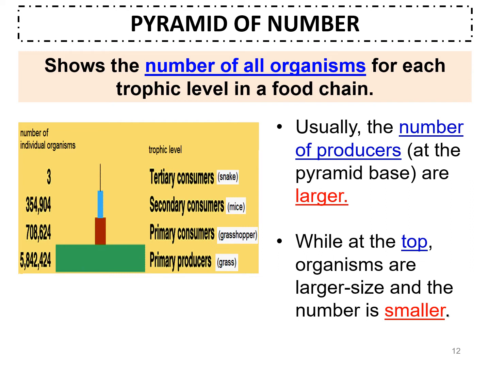At the top, the organisms are usually larger in size but smaller in number. We have fewer organisms at a higher trophic level, but the size of the organisms is larger than at the lower trophic level.